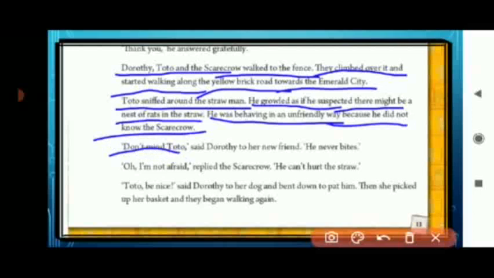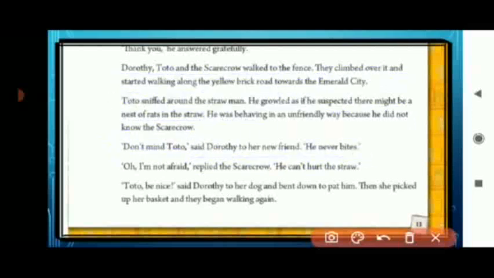"Don't mind Toto," said Dorothy to her new friend. "He never bites." So Dorothy said to the Scarecrow, don't mind Toto, don't disturb him, he never bites. "Oh, I am not afraid," replied the Scarecrow. "He can't hurt the straw." He said, I am made of straw only, so I am not afraid that he will hurt me.